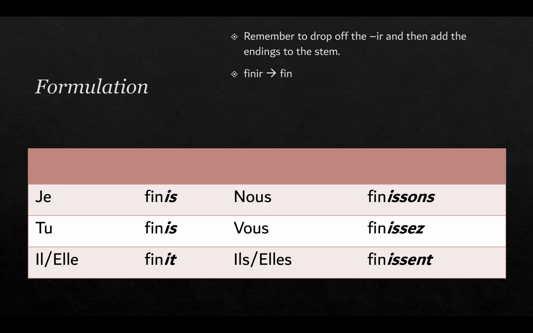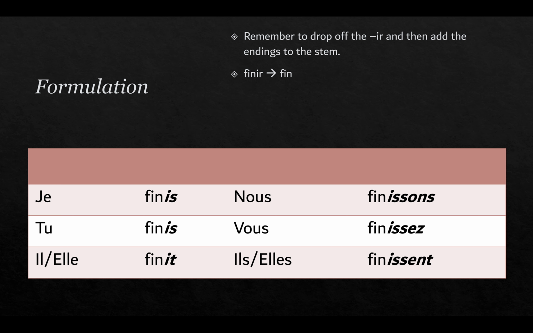Finir is to finish. You drop off the IR and you have FIN as your stem, and you add the following endings: IS, IS, IT, ISSONS, ISSEZ, ISSENT.